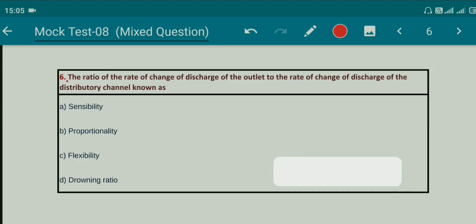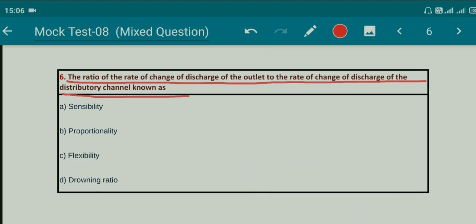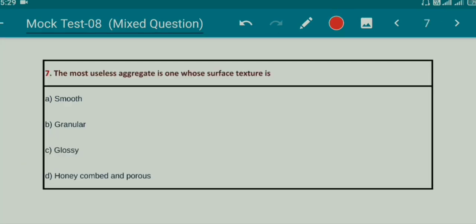Question number 6, the ratio of rate of change of discharge of the outlet to the rate of change of discharge of the distributary channel is known as option A, sensibility, option B, proportionality, option C, flexibility, option D, drowning ratio. Right answer for this question is option C, flexibility. Question number 7, the most useless aggregate is one whose surface texture is option A, smooth, option B, granular, option C, glossy, option D, honeycombed and porous. Right answer for this question is option C, glossy.